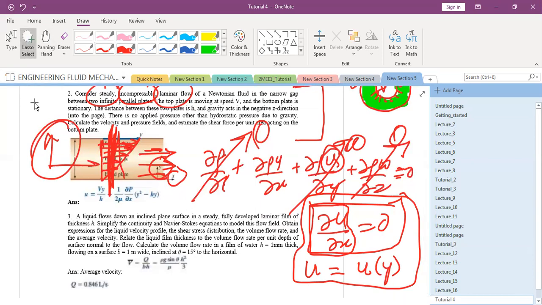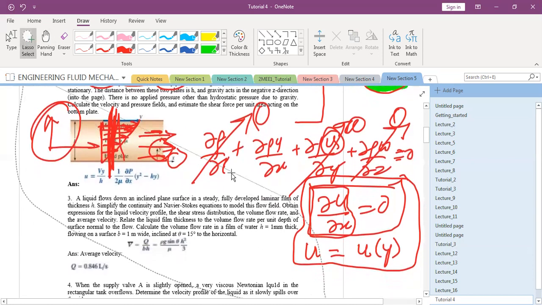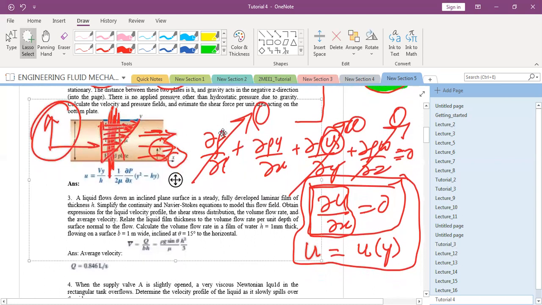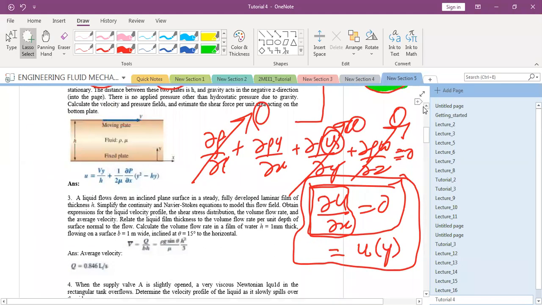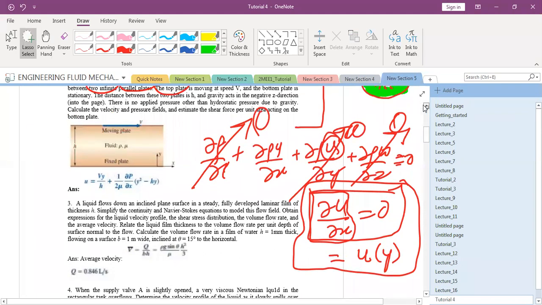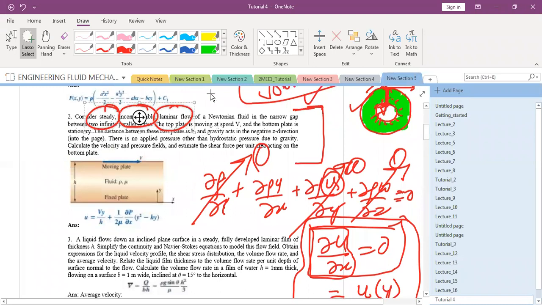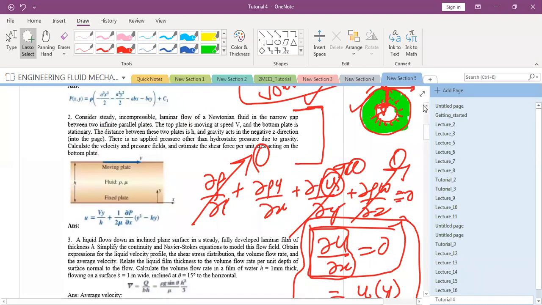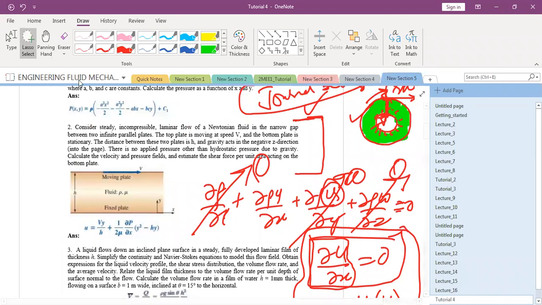What about x momentum equation? What about x momentum equation? What is written here? There is no applied pressure other than the hydrostatic pressure due to gravity.